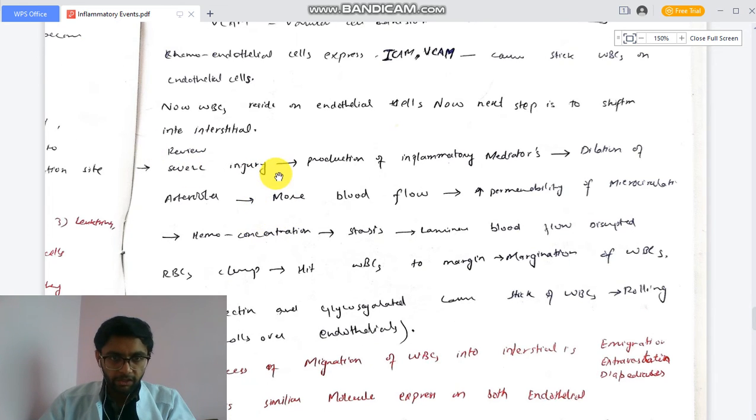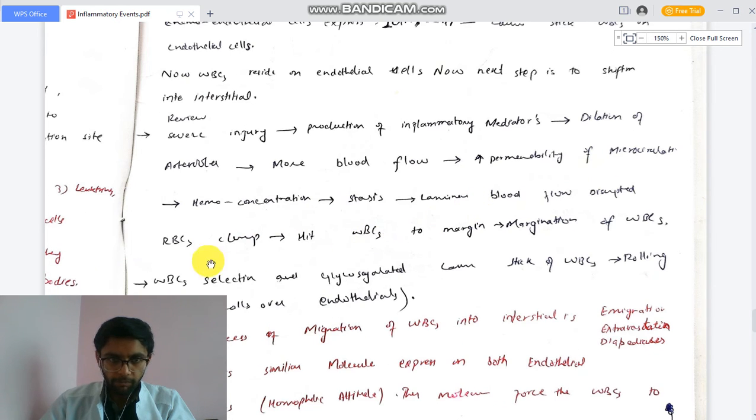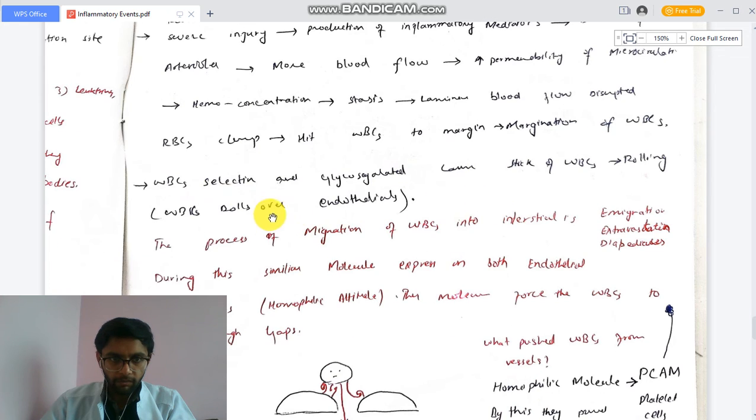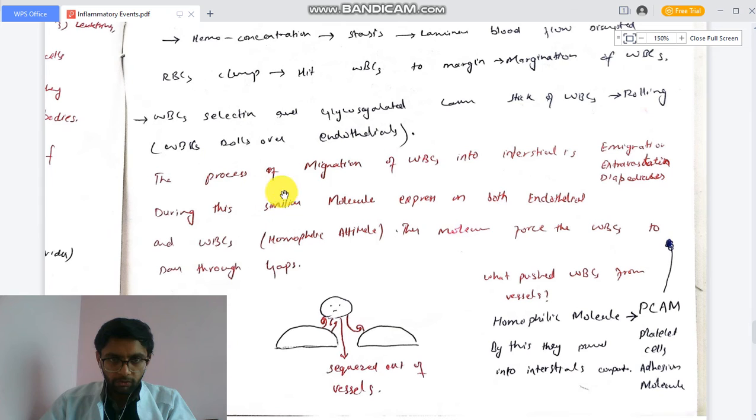Review: severe injury, production of inflammatory mediators, dilation of arterioles, more blood flow, increased permeability of microcirculation, hemoconcentration, stasis, laminar blood flow disrupted, RBC column, margination of WBC, selectin and glycosylated molecules cause sticking and rolling over the endothelial cells. The process of movement of WBC into the interstitium is called emigration, or extravasation, or diapedesis.